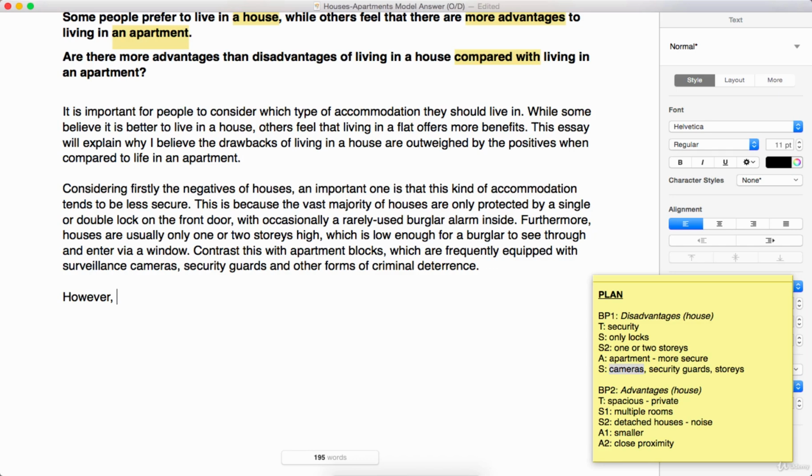Now let's make sure that we quickly draw the reader's attention to the main theme of the paragraph. We should always try and make that clear as early as possible. So we're going to say the main advantages. Up here we said the negatives. Down here we're saying the main advantages of living in a house. So the main advantages of living in a house is that they are, again, always or just often? Are they often? Remember, try to avoid the generalization. They are often more spacious and more private.